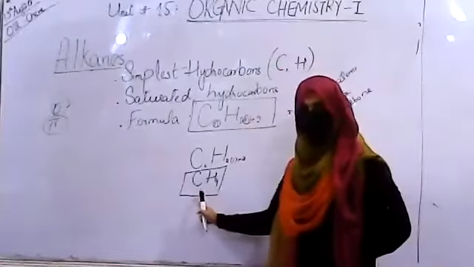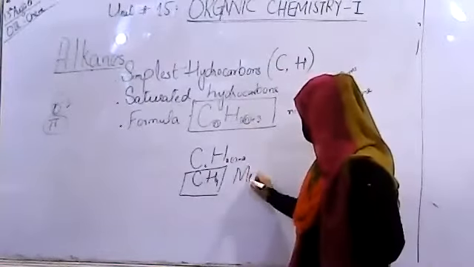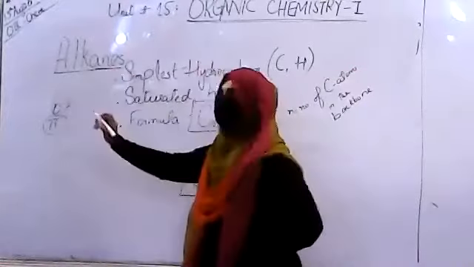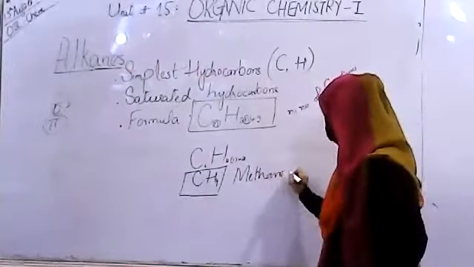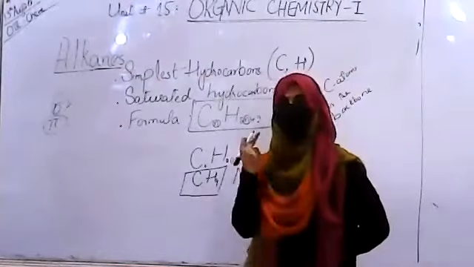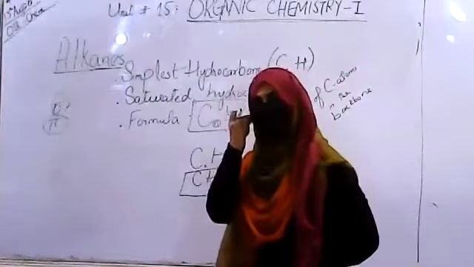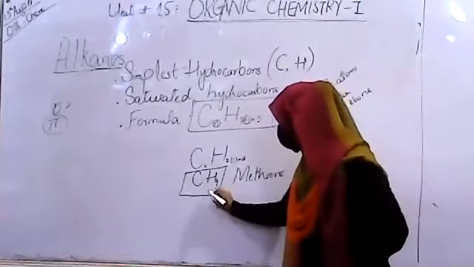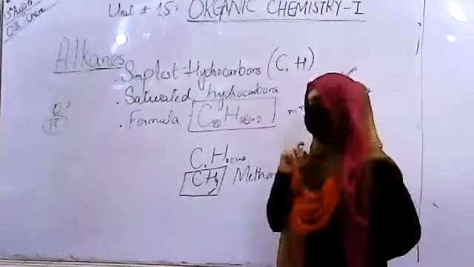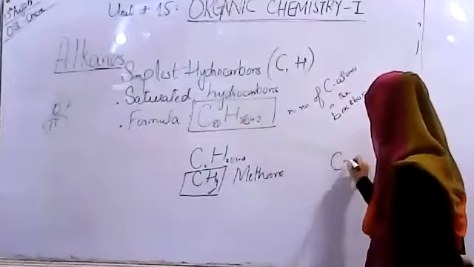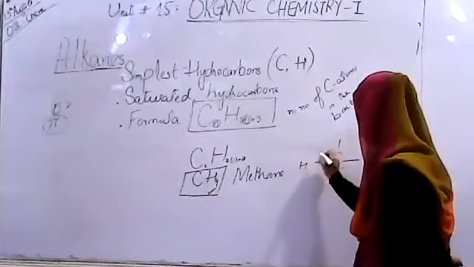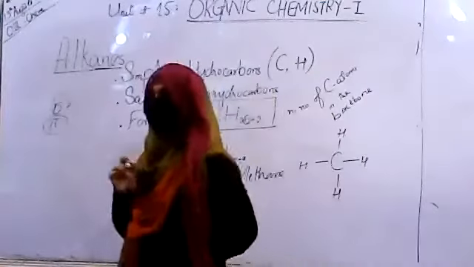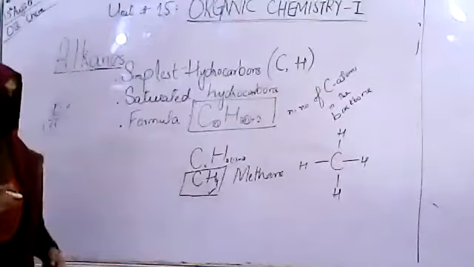For a 1 carbon compound the prefix was meth, and for alkanes the suffix was ane. So CH4 is the very first member of the alkanes, and the name of the compound is methane. The molecular formula is CH4 and the structural formula is CH4. This is the very first compound of the homologous series called alkanes.